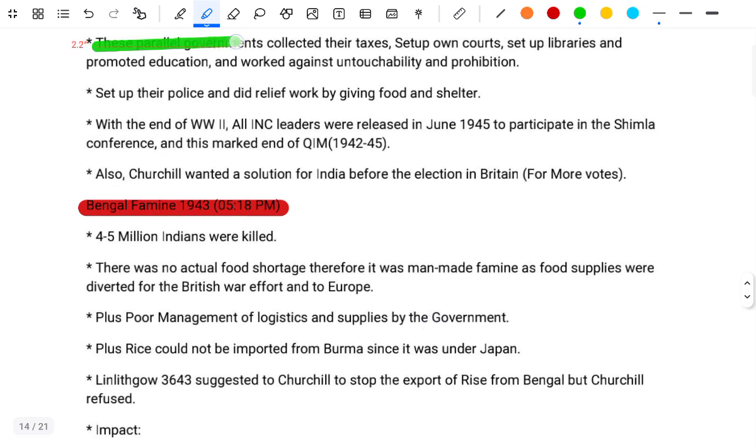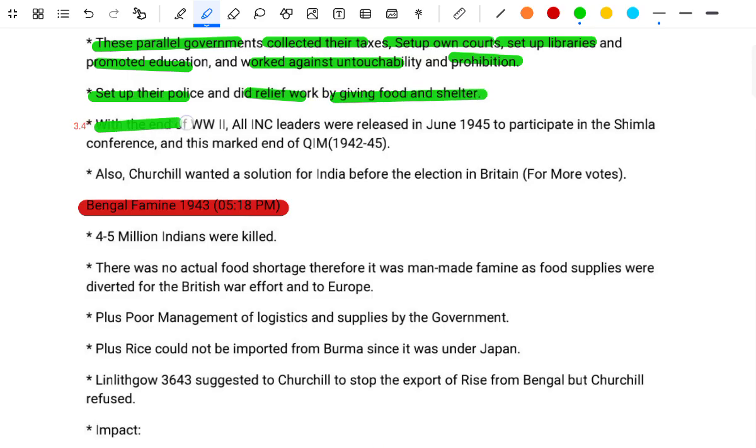This parallel government collected taxes, set up its own courts, and set up libraries. It protected education and workers against untouchability and prohibition. They set up the police and did not believe in forced work, giving food and shelter.